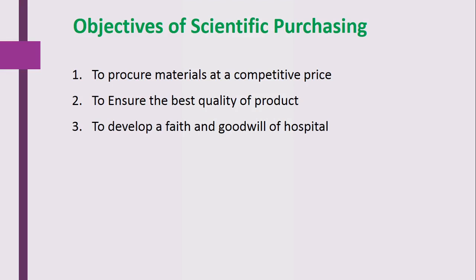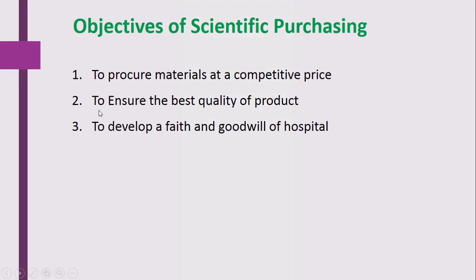So here we'll see the objectives of scientific purchasing. The first objective is to procure material at a competitive price. It is very important. While purchasing the material, the price for that particular material should be competitive. So that particular purchasing is done at a competitive price.